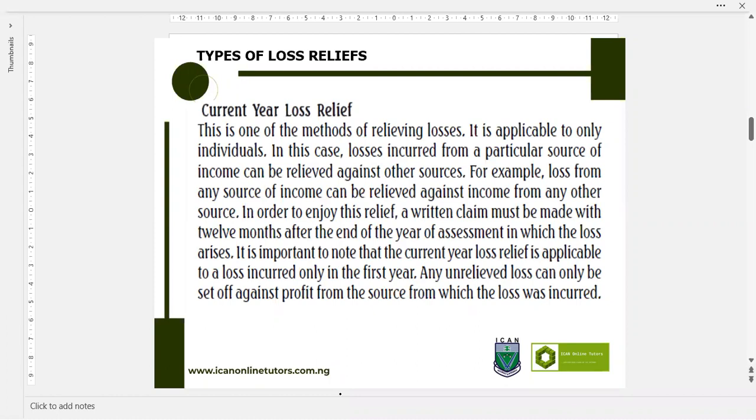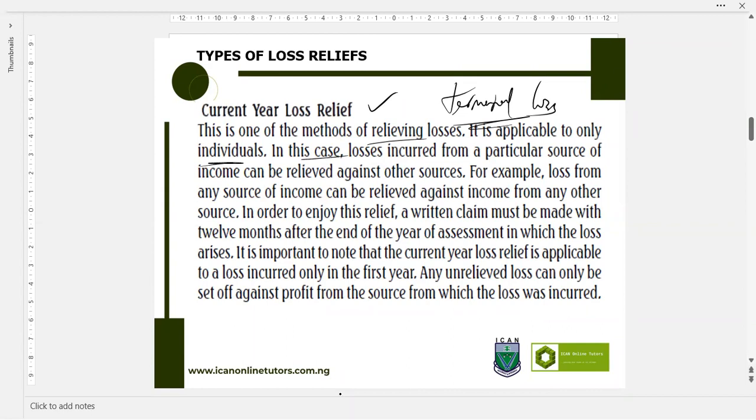Now, the various types of loss relief we have include current year loss relief, carry forward loss relief, and also terminal loss. We are going to look at these one after the other. So what is current year loss relief? This is one of the methods of relieving losses, and it is only applicable to individuals.